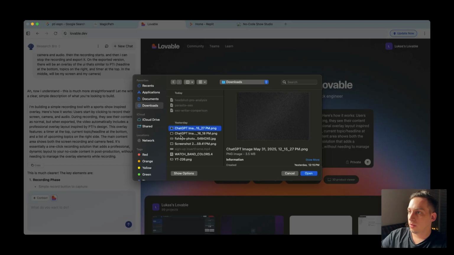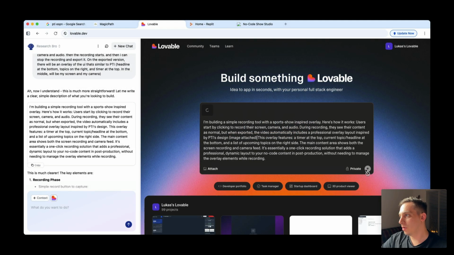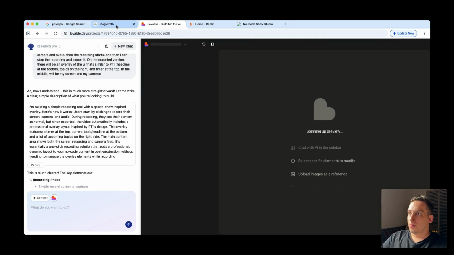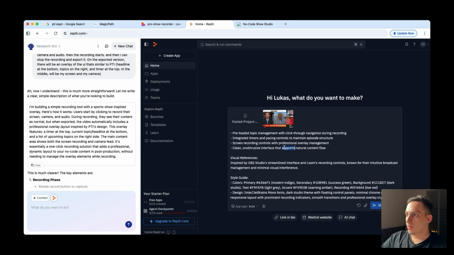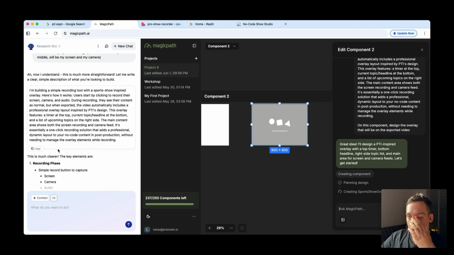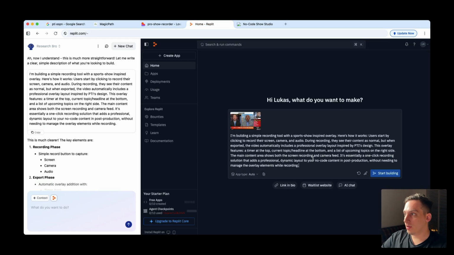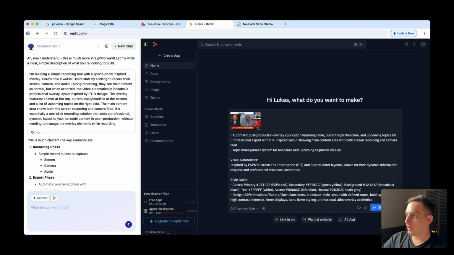Download. And that's here, I believe, right? Yeah, open. And then we can submit this. And then what we can do here is we can just remove all of this, delete this, go to MagicPath, copy this, and paste this over here. Improve the prompt, and let's start building.